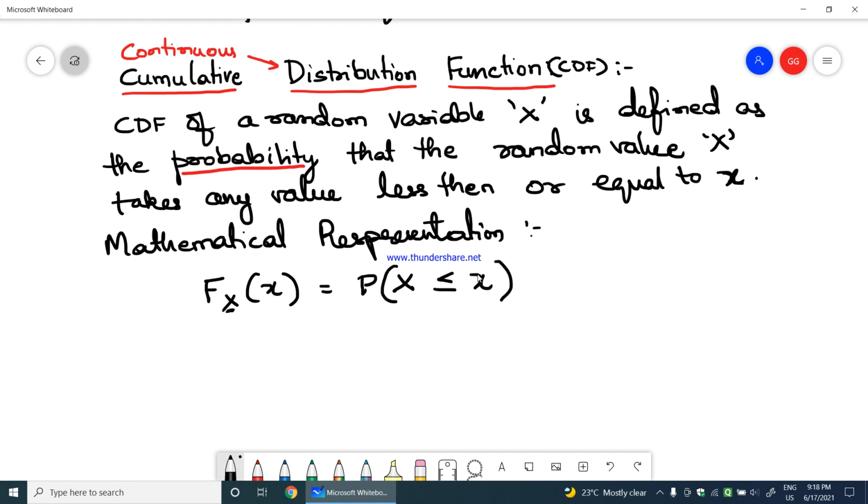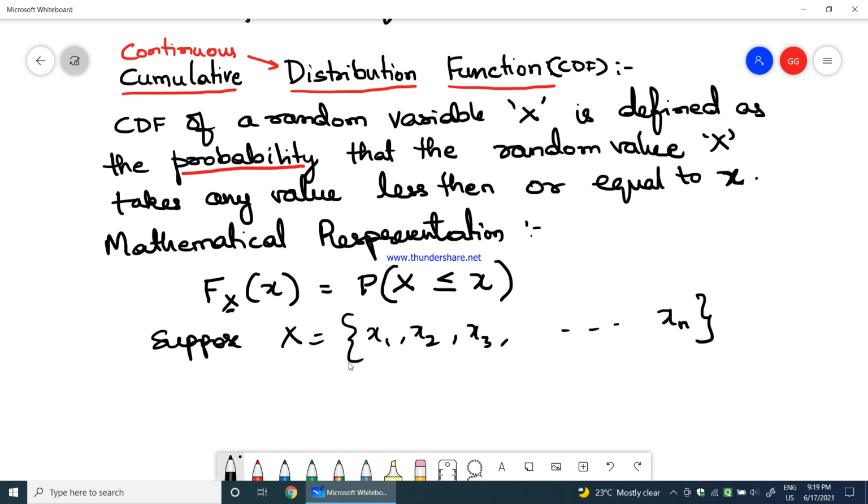Okay, so now we will try to see what is the cumulative distribution function for a discrete random variable. So suppose X is equal to x1, x2, x3, so on to xn. So these would be the possible values of X, and the probability of the random variable X that takes any value which is less than or equal to x. Let me consider this.